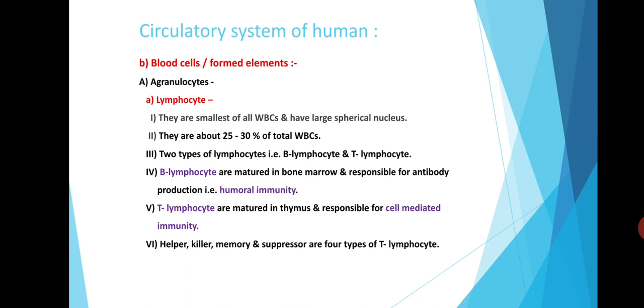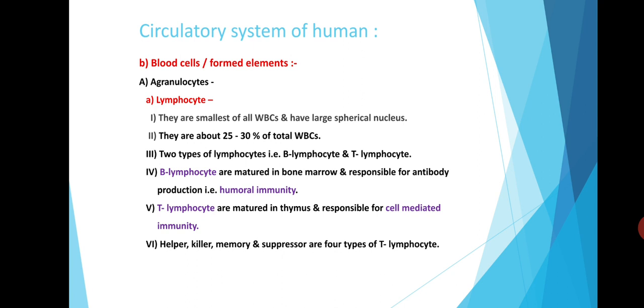Lymphocytes are the smallest of all WBCs and have a large spherical nucleus. They are about 25 to 30% of total WBCs. The two types of lymphocytes are B lymphocytes and T lymphocytes. The function of B lymphocyte and T lymphocyte is different.